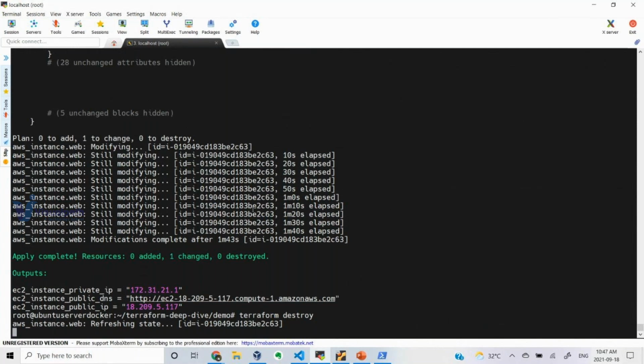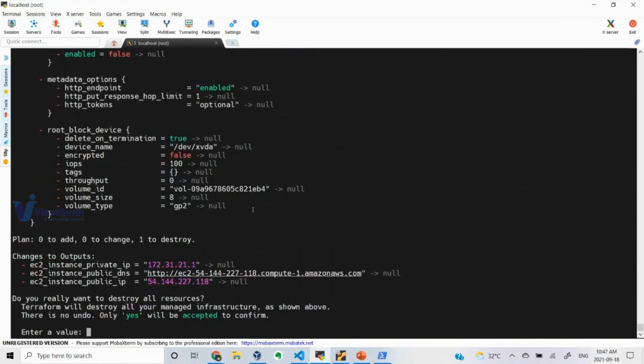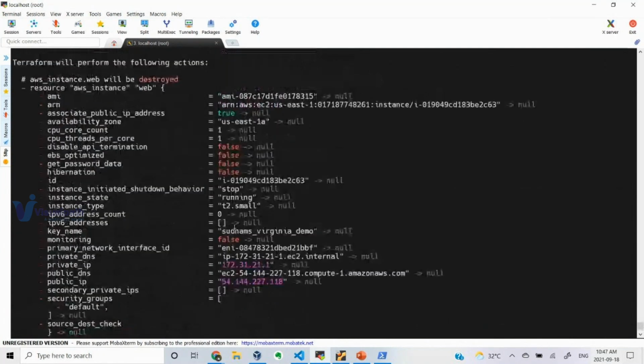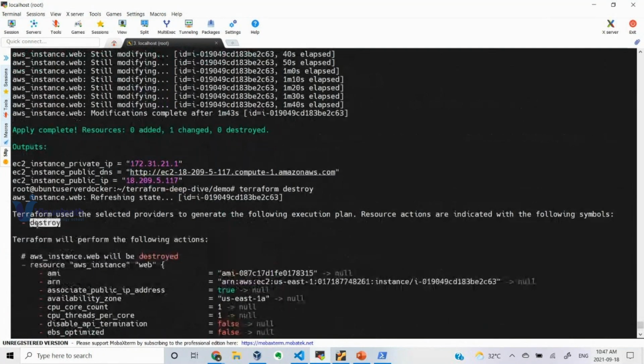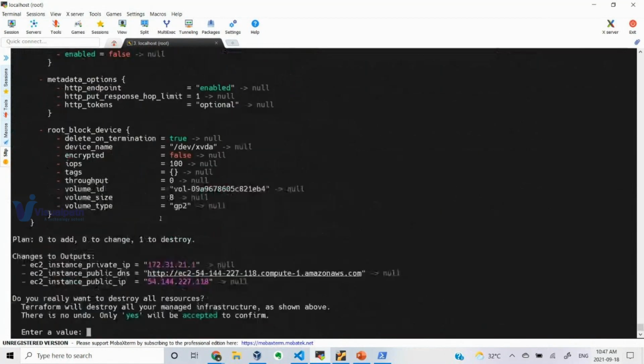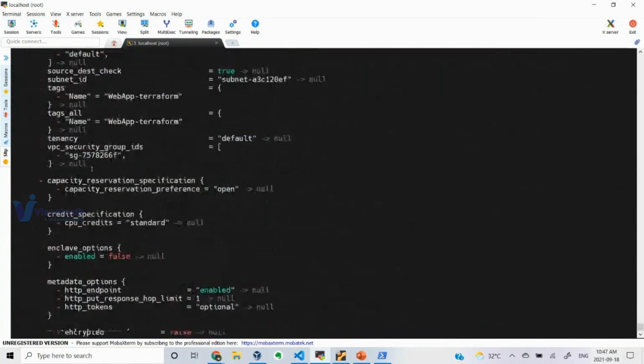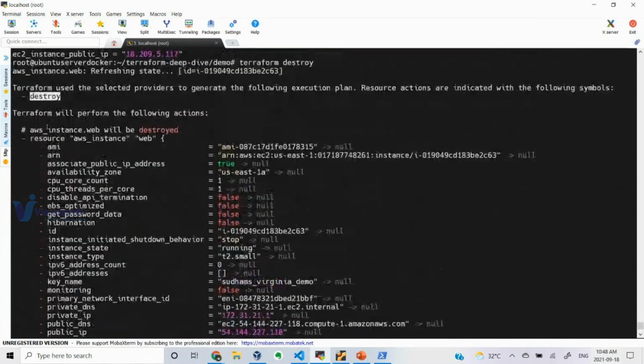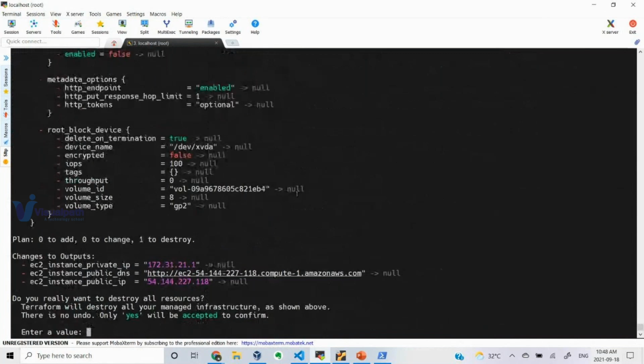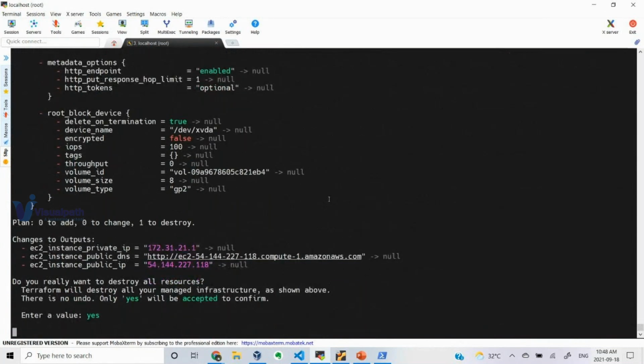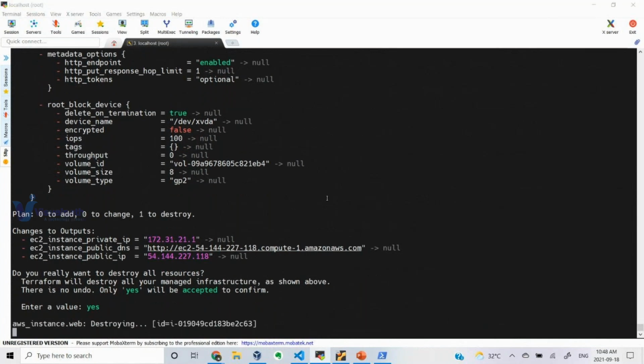This is a simple demo which I want to show, so that everybody can understand how simple it is to manage your infrastructure using Terraform. You can see the minus symbol here represents destroy. Whatever it is trying to clean up, it shows a hyphen symbol in each and every parameter, in each and every section. If I say yes, it will destroy the infrastructure that has been created.